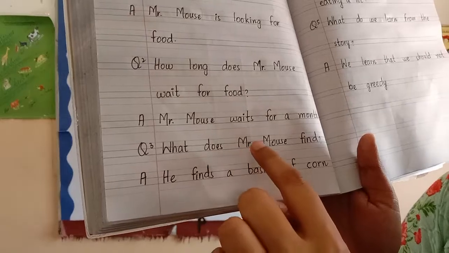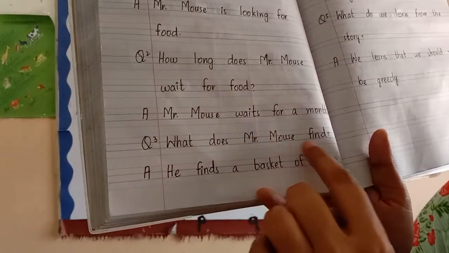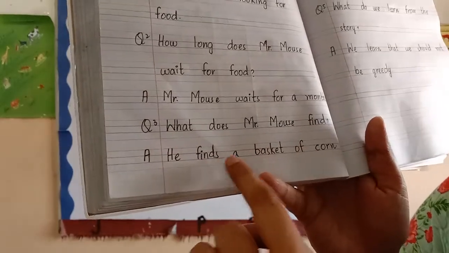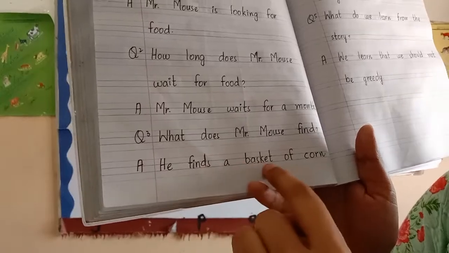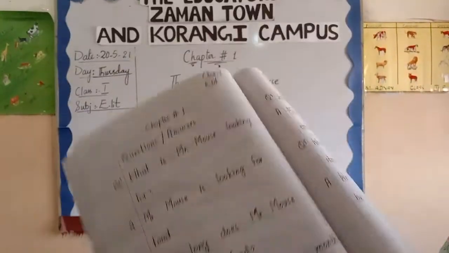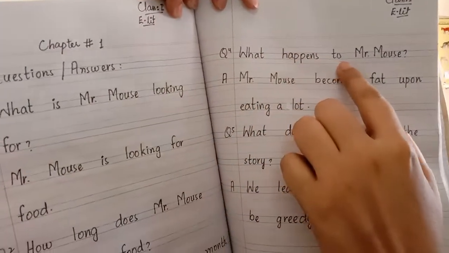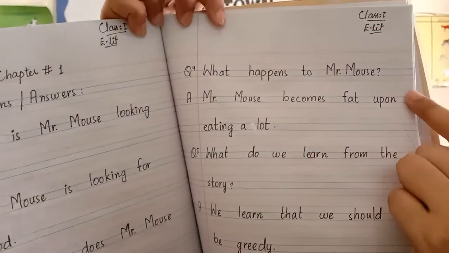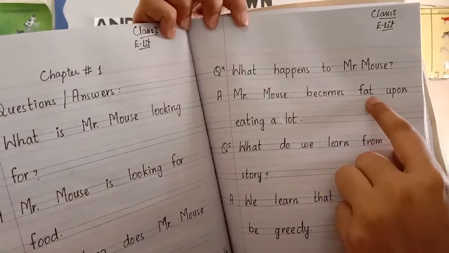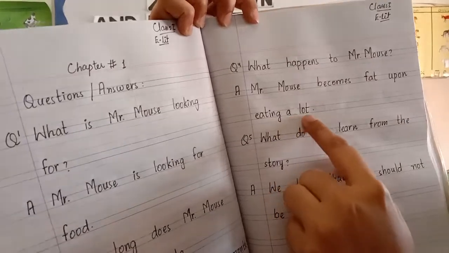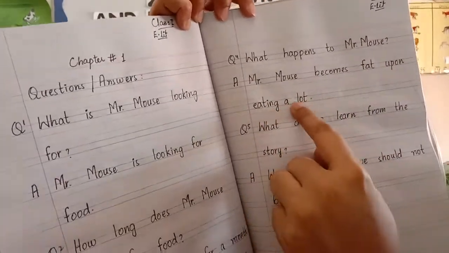Question number 3. What does Mr. Mouse find? He finds a basket of corn. Now, question number 4. What happens to Mr. Mouse? Mr. Mouse becomes fat upon eating a lot.